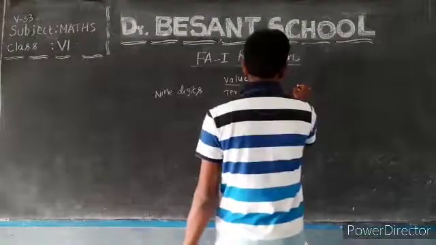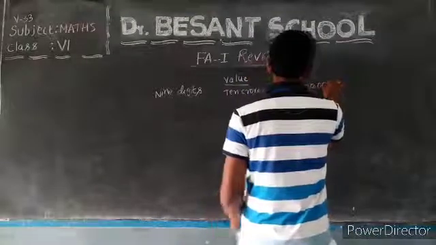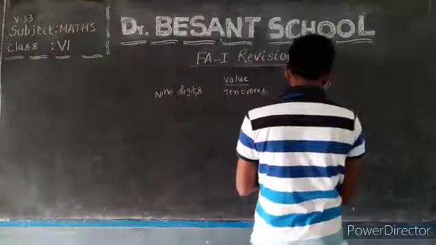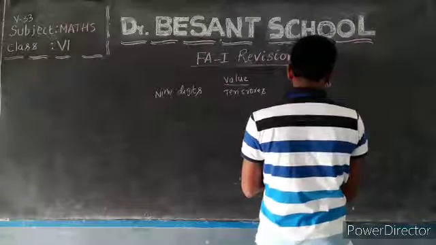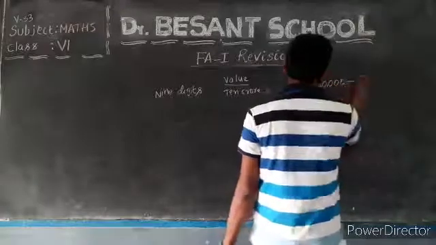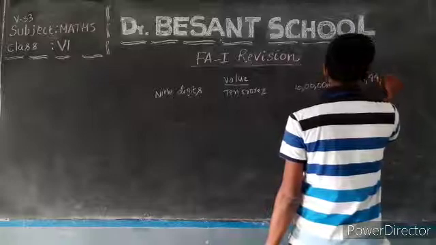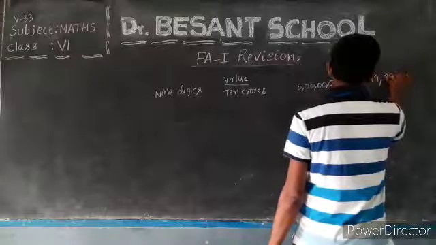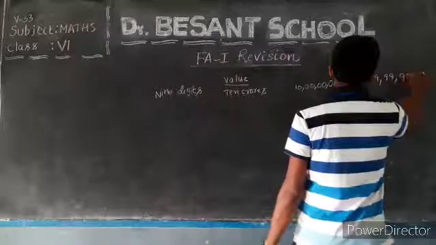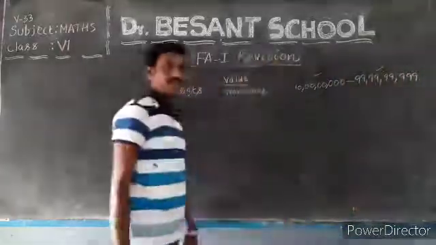And we have the numbers from 10 crores to 99 crores, 99 lakhs, 99,999. That is the smallest and the greatest.